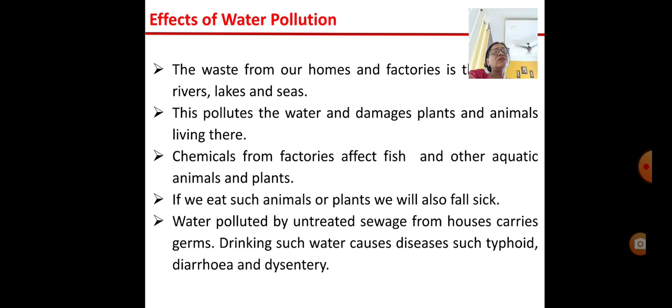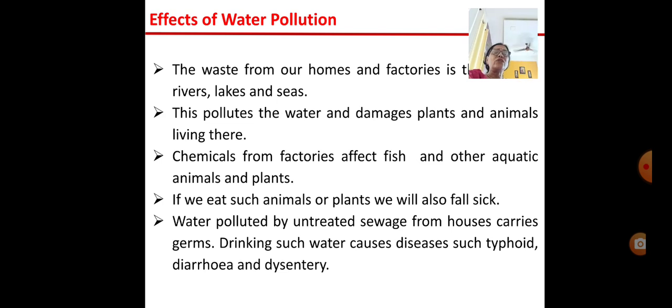You know, a number of plants and animals live in the water. Also, the chemicals from the factories which are thrown in the water bodies affect the fish and other aquatic animals and plants in the water. And if these animals like fish and other things are eaten by other animals, they fall sick. The animals, if they eat these polluted animals or plants, they fall sick.